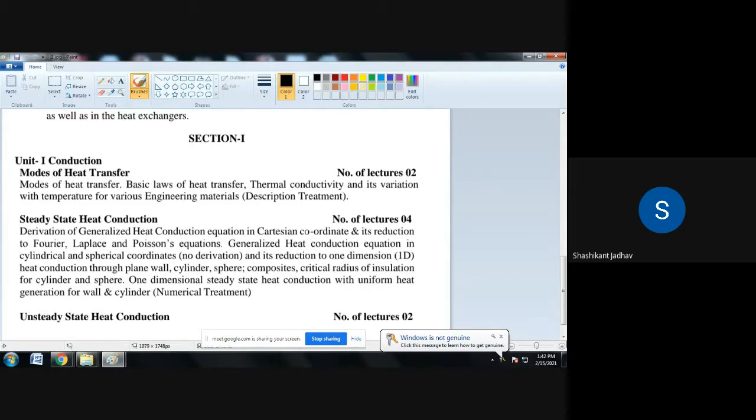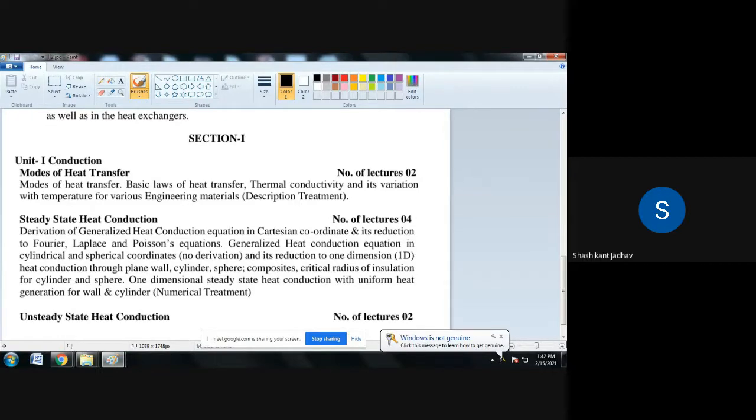What does the coefficient mean? Suppose one thermal conductivity is 1000 and another is 500. From these values we say that this material has higher thermal conductivity, meaning maximum heat transfer takes place from that particular object. From k, and similarly from h, the proportionality constant for convection, we can say that this material has higher thermal conductivity.